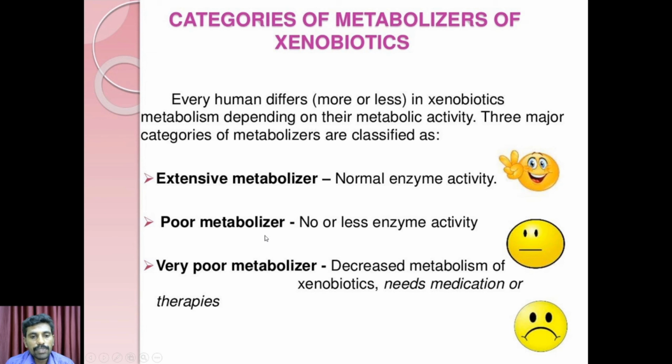In the poor metabolizer, there is a smaller amount of enzymes produced, or none. In the very poor metabolizer, decreased metabolism occurs, so xenobiotics are degraded or metabolized very slowly.